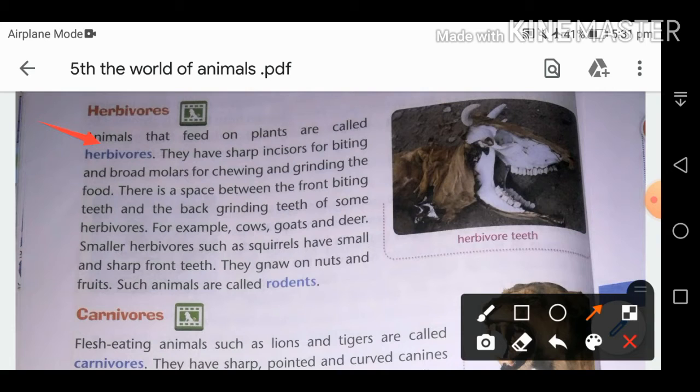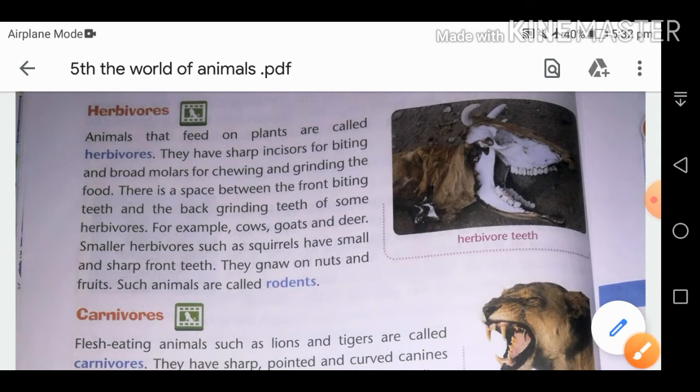They have sharp incisors for biting and broad molars to chew and grind the food. Molars are present at the back of the jaw and incisors are present at the front, so they help to bite fruits or anything. For example, cows, goats, and deer. Squirrels have small and sharp front teeth; such animals are called rodents. So herbivorous animals are the ones which feed on plants.